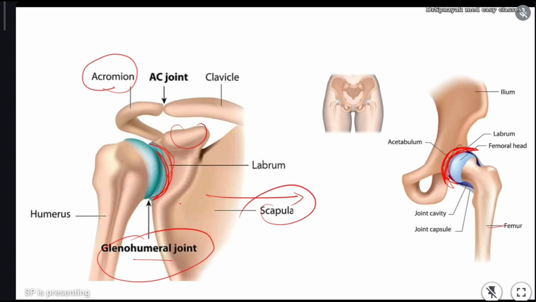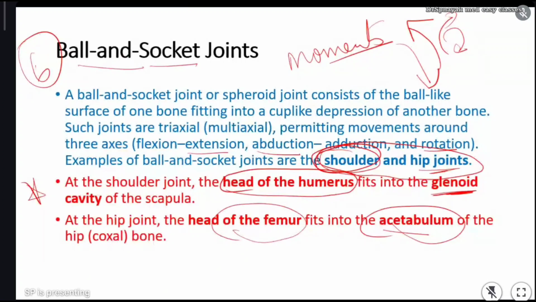For ball and socket joint, always remember the glenohumeral joint, where the humerus head comes and sits in the glenoid cavity, and it forms the glenohumeral joint. And the head of femur comes and sits into the acetabulum of our pelvic girdle, and it forms a ball and socket joint. Okay, remember acetabulum. Okay. So this is about the ball and socket joint.